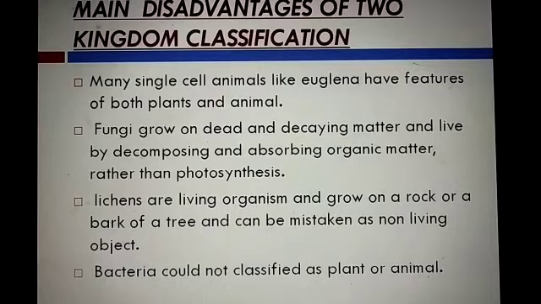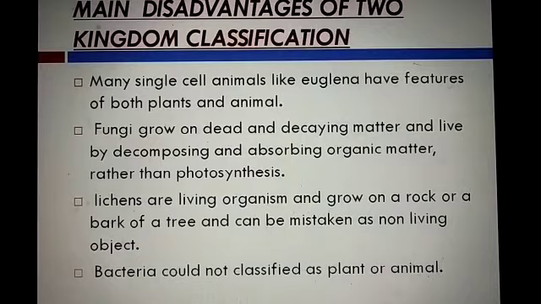But second, Plantae have chlorophyll, and fungi don't have chlorophyll. They cannot prepare their own food. They depend on dead and decaying matter. So fungi are not under the Plantae and Animalia kingdoms.